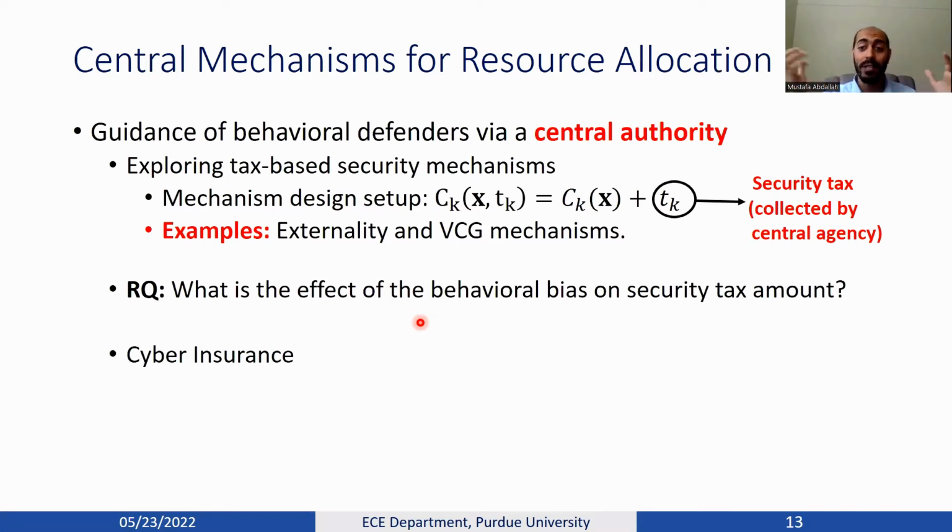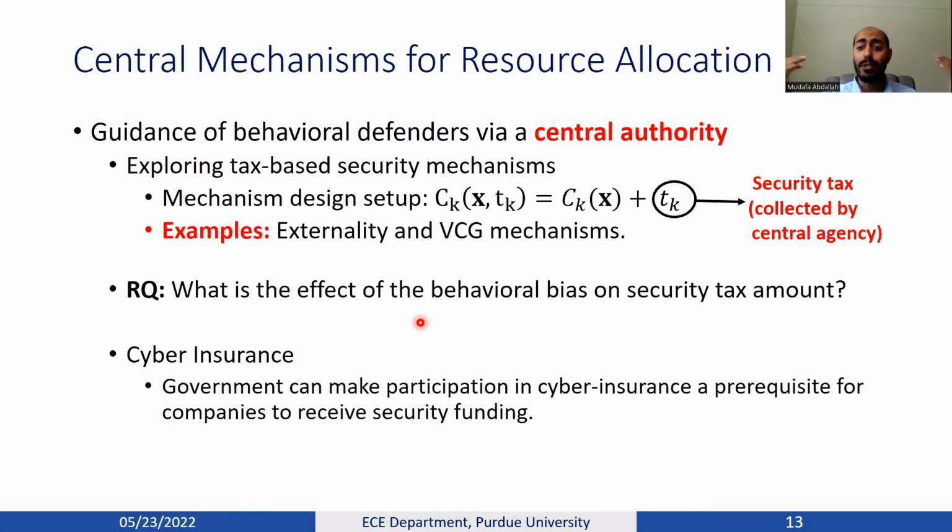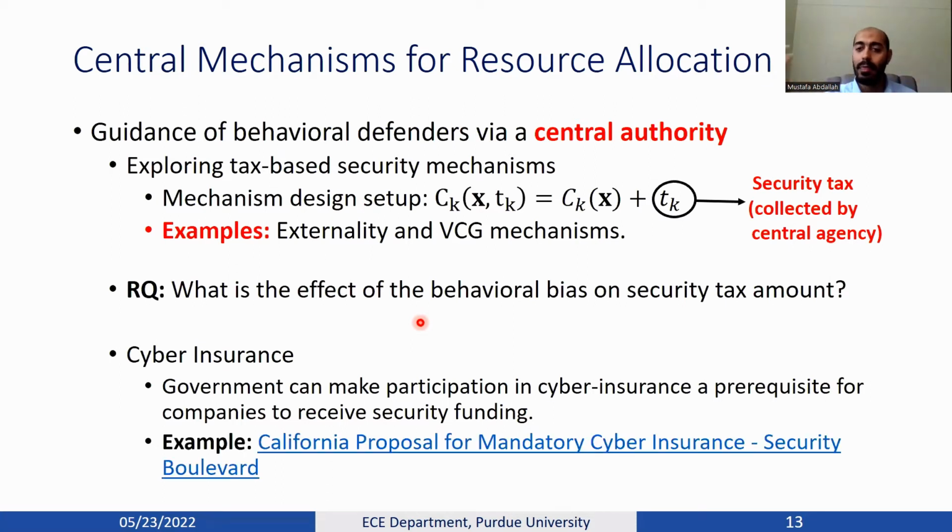And one other motivation for our proposal is that cyber insurance is a very promising direction. The government can make participation in cyber insurance a prerequisite for companies to receive security funding and help them in their business opportunities. And there are several proposals in that direction, for example, the California proposal for mandatory cyber insurance.